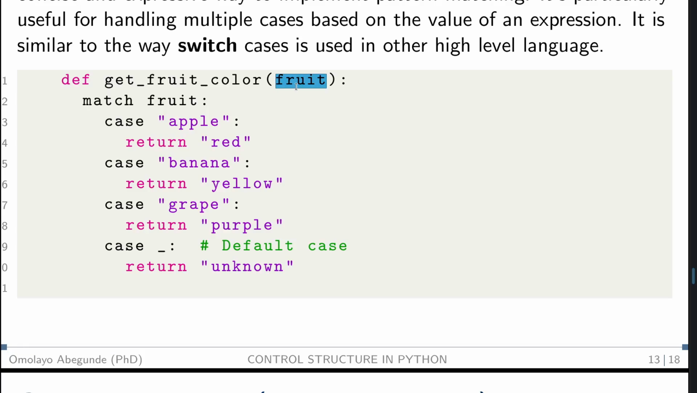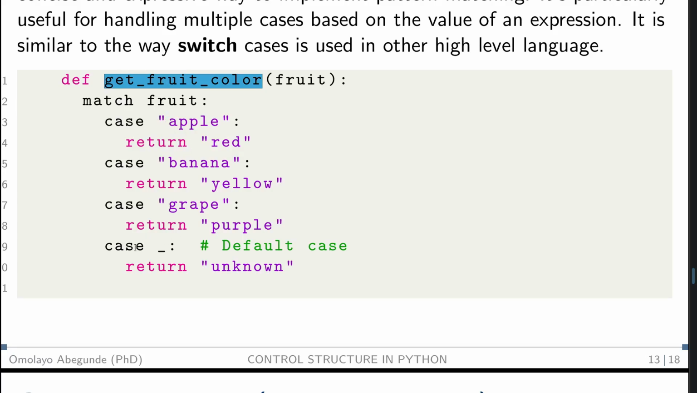Now, if the user passes in a fruit, you match what the user passes in to the cases below. If the fruit is apple, then return the color red. If the fruit is banana, then return the color yellow. If the user passes in grape as the fruit, then return its color. This function is called get fruit color, and you have to give your function a meaningful name so that you won't be confused.